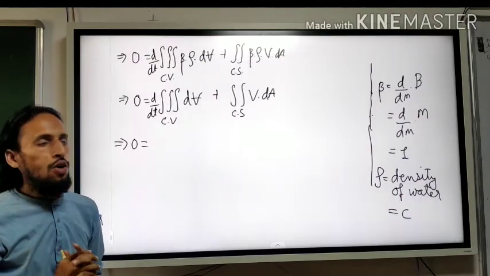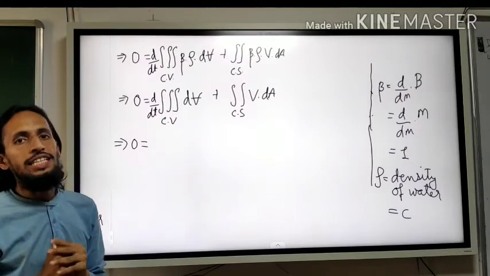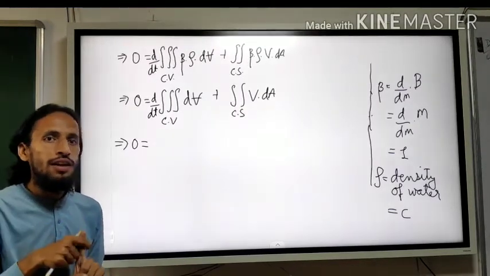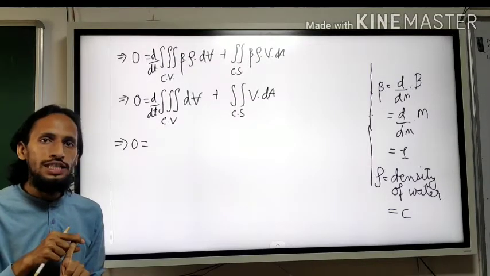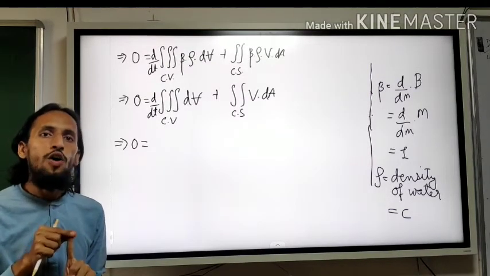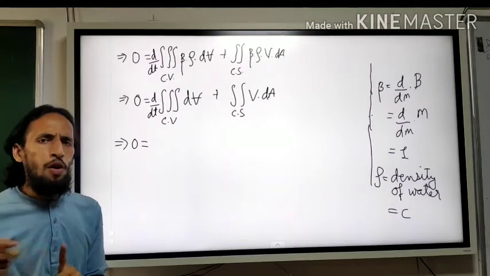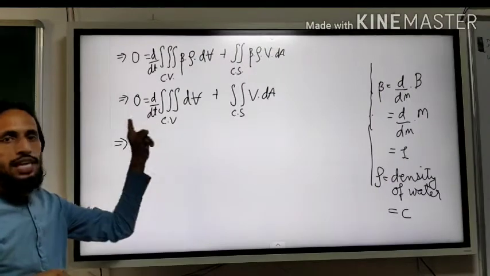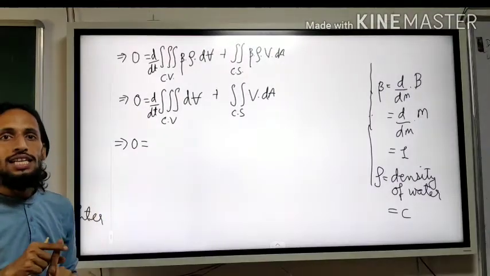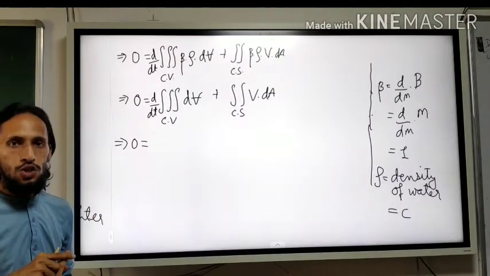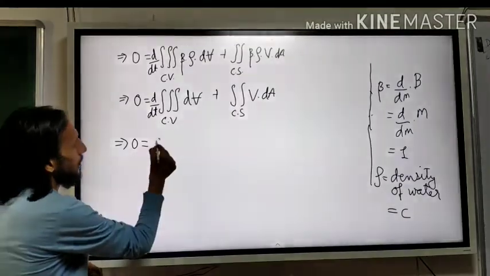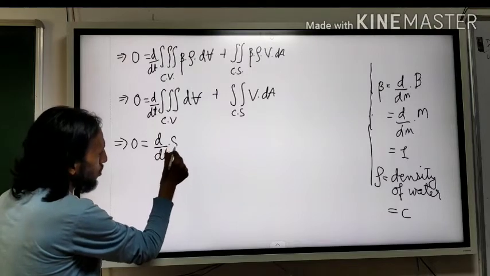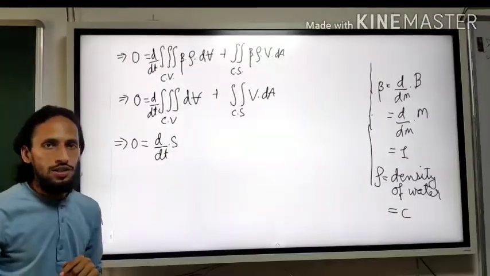If the volume changes, what does that mean? The storage in the reservoir will also change, or the volume in the lake or any pond will also change. That means this term will give the change in the storage. So it can be written as d by dt of storage, S for storage.